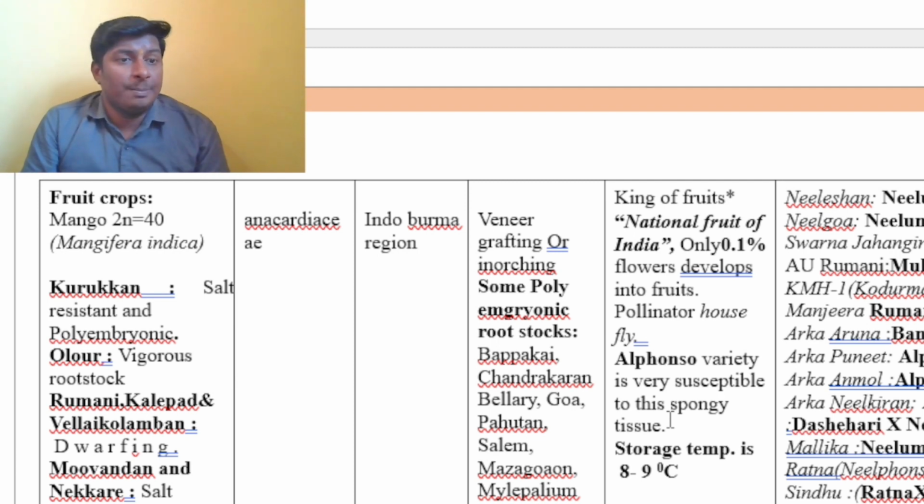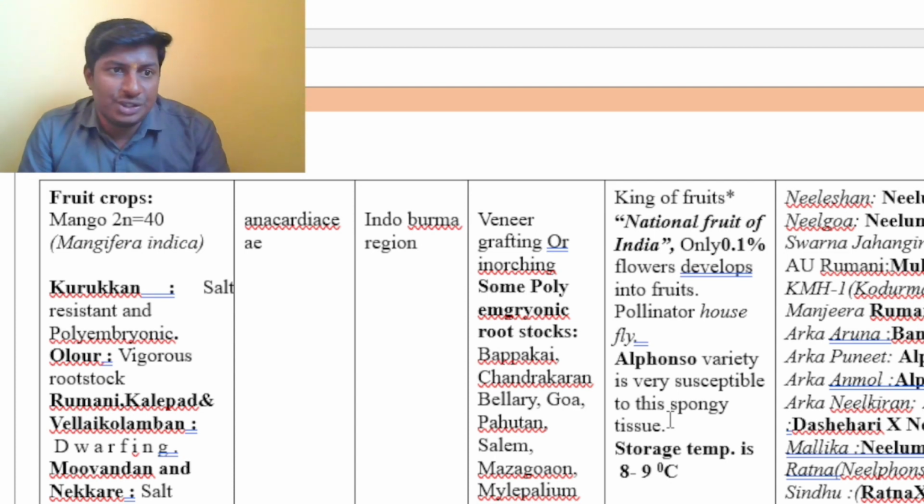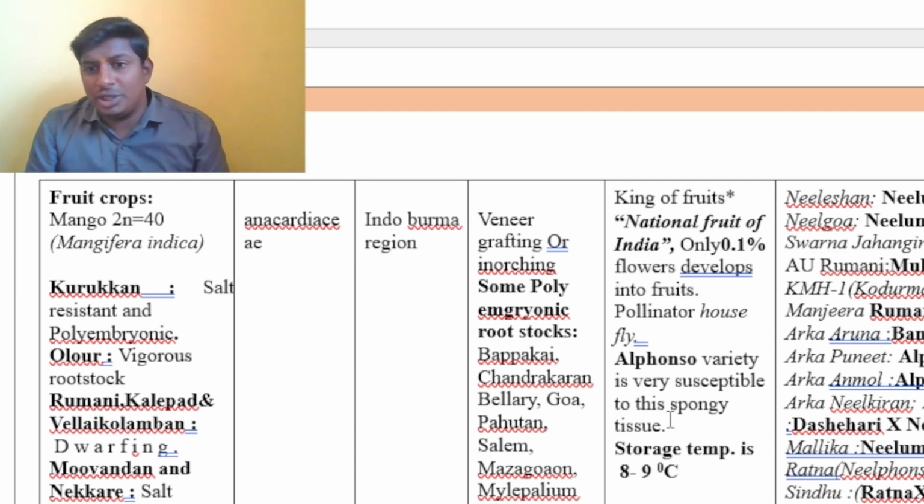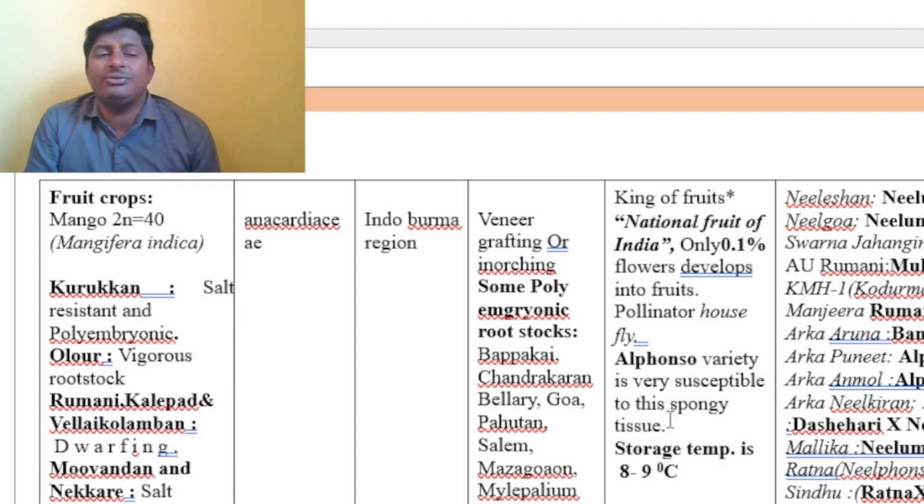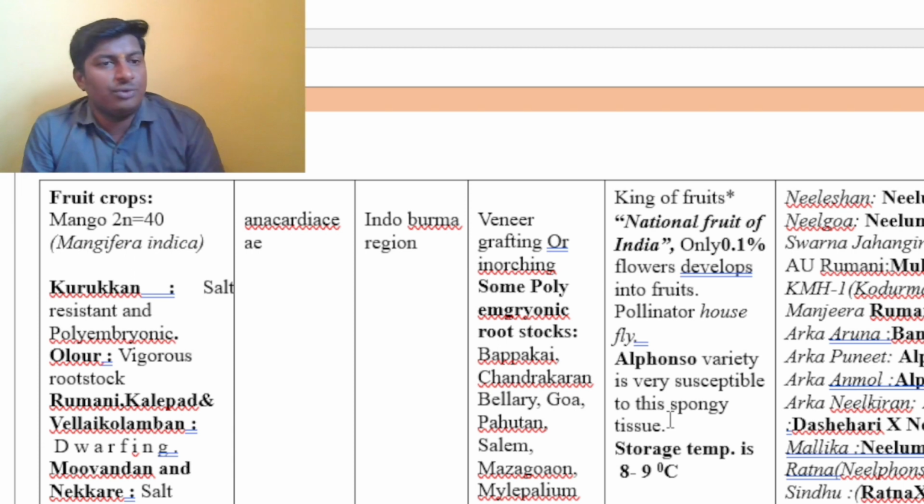If you take mango, approach grafting is highly prominent. If you take grapes, budding is prominent. If you take rose, budding is prominent. If you take geranium, softwood cutting is the prominent method of propagation. Hence, you should remember the best propagation methods of each of the crops. Those will give you marks.